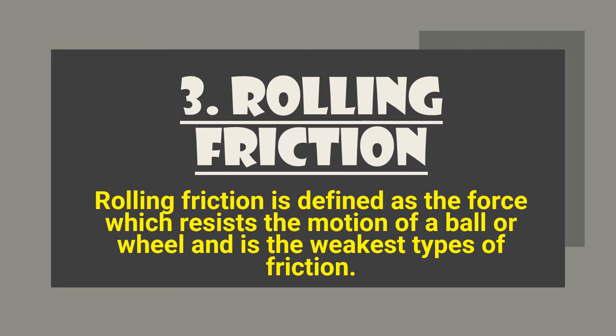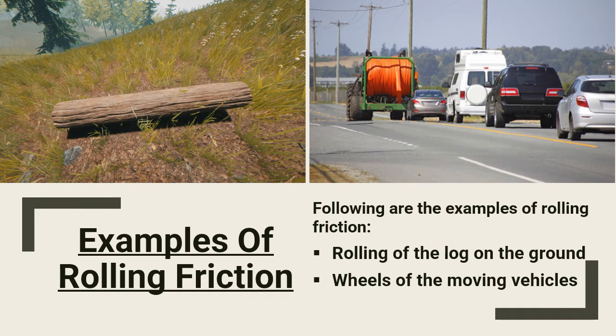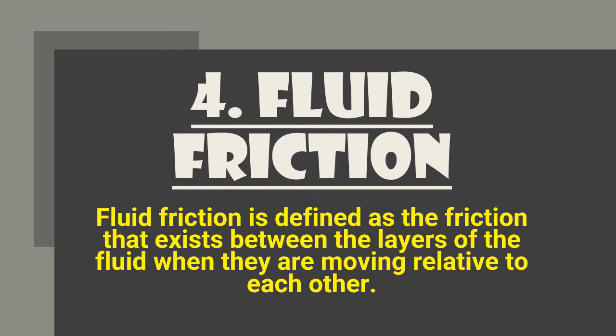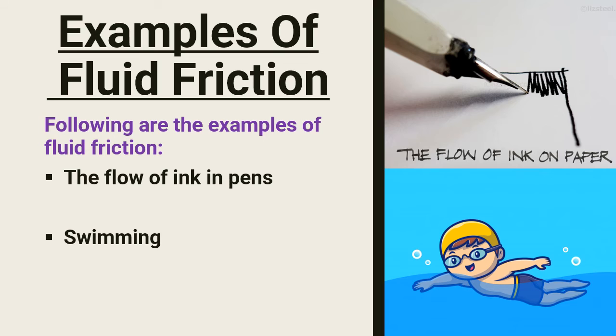Number 3, rolling friction. Rolling friction is defined as the force which resists the motion of a ball or wheel and is the weakest type of force, like a log running down the ground or the car's moving wheels. Here comes the most tricky one: fluid friction. Fluid friction is defined as the friction that exists between the layers of fluid when they are moving relative to each other, like the flow of ink in pens or the swimming.